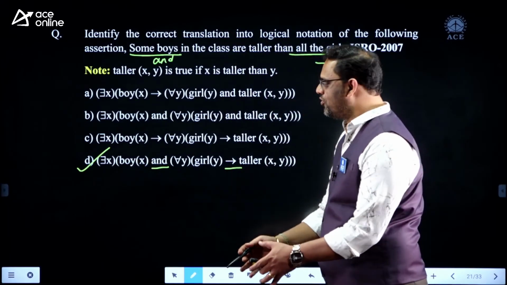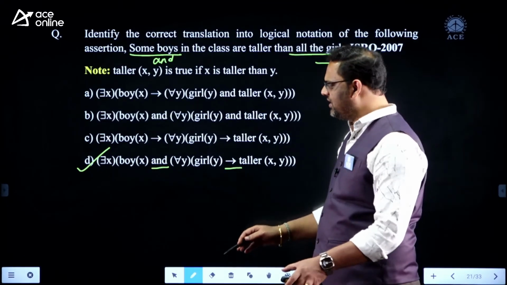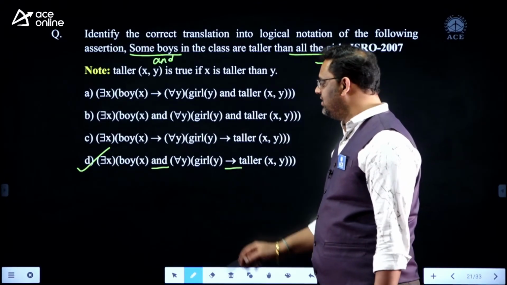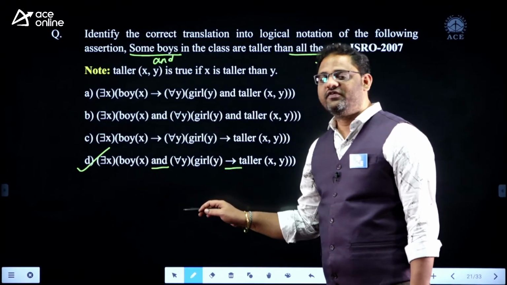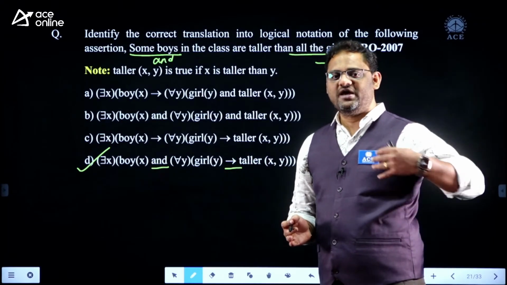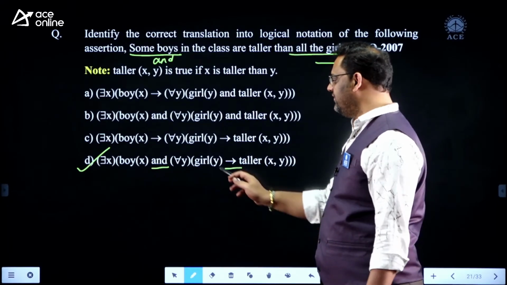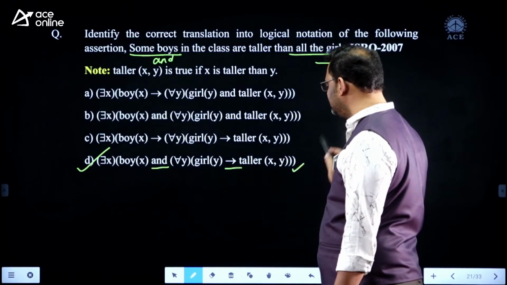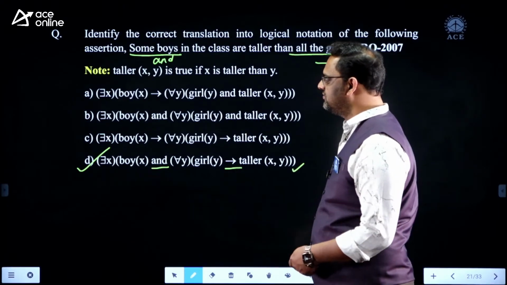There exist some boys in the class. There exists some X, X is a boy, fine. And next, whatever object I am taking from the universe, if that object is a girl, then my comparison starts. Some boys are taller than all girls. If the second object is a girl, then I can say X is taller than Y. Option D is the appropriate translation for the given question.